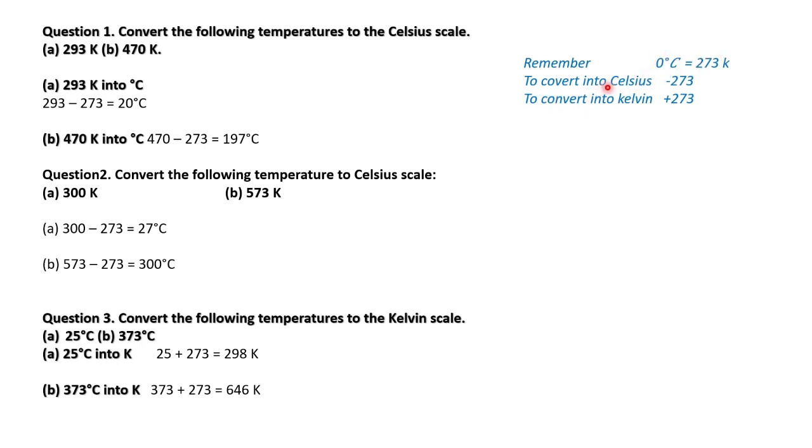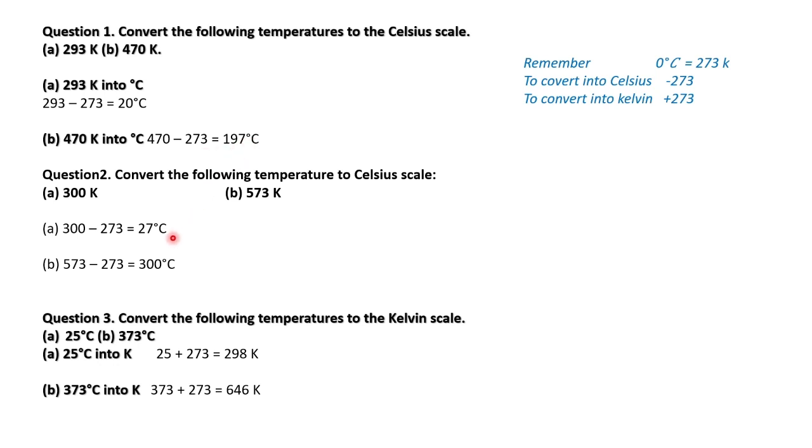To convert into Celsius, we subtract 273, and to convert into Kelvin, we add 273. So 293 Kelvin converted into Celsius is 293 minus 273, we get 20 degrees Celsius. Then 470 Kelvin converted into Celsius: 470 minus 273 is equal to 197 degrees Celsius.